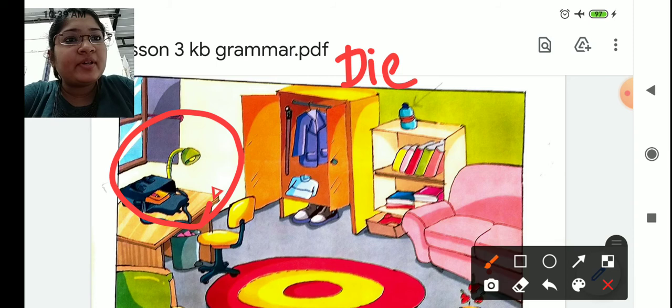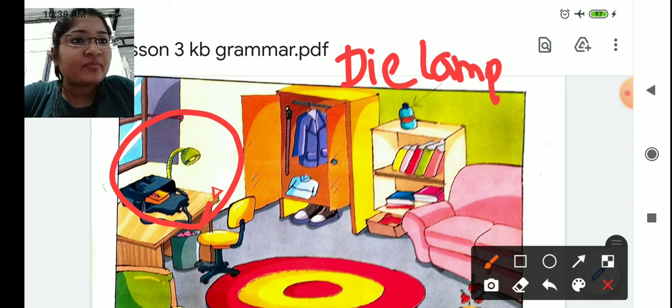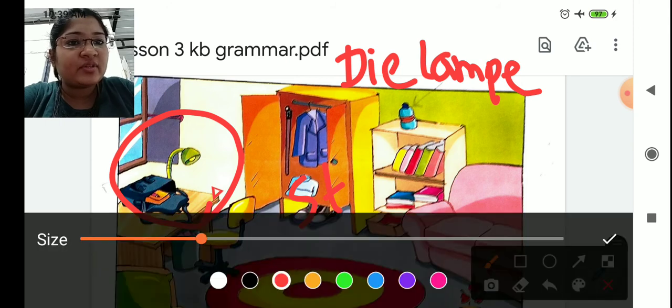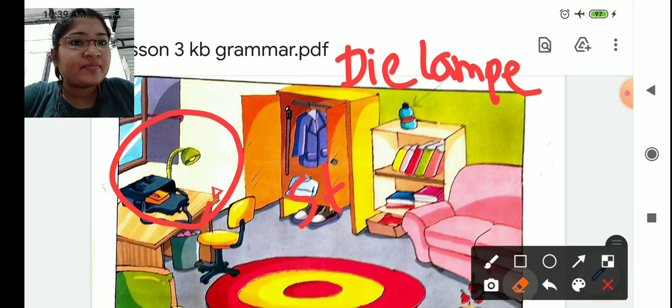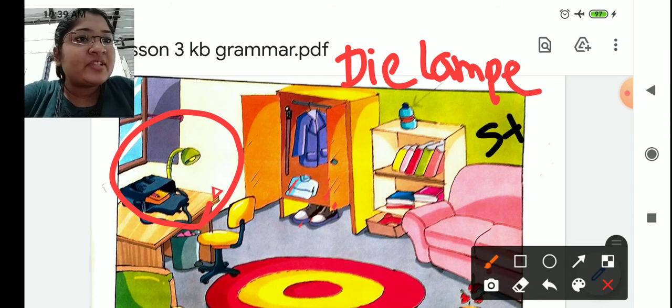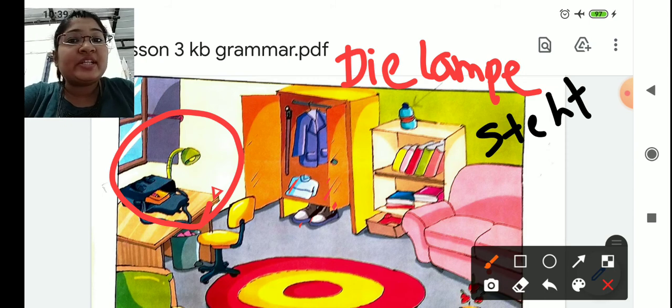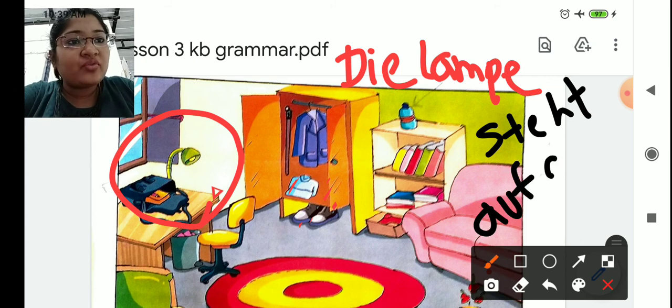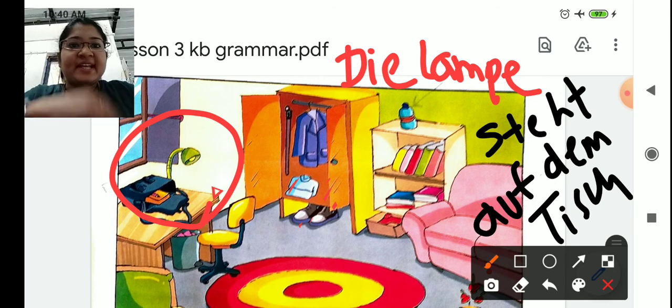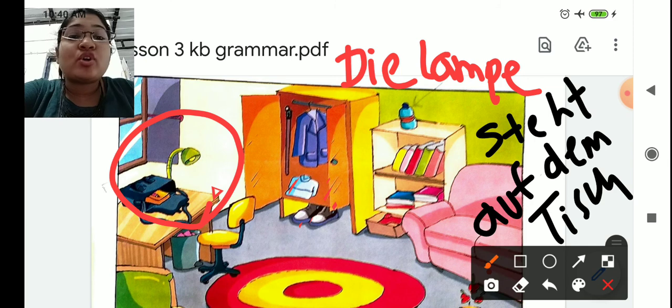The lamp stands, I will just change the color of the ink so that you can see. The lamp stands, now it is standing, auf dem Tisch. Okay, you have kept it like this. This is your lamp. You have kept it horizontally on it. So it is on the table. So "der Tisch" I have changed to "dem Tisch".